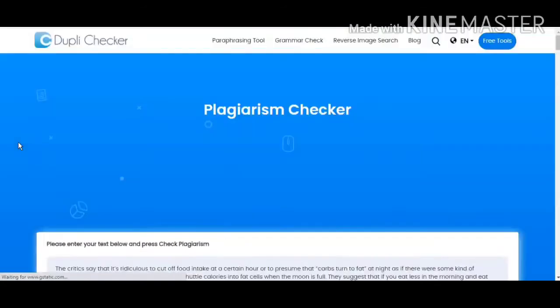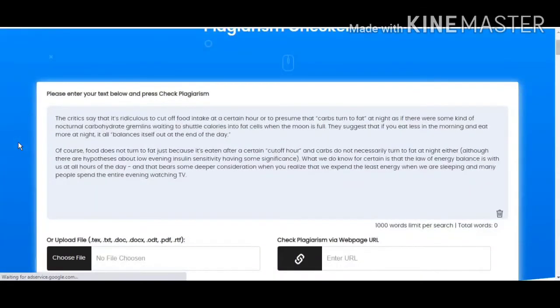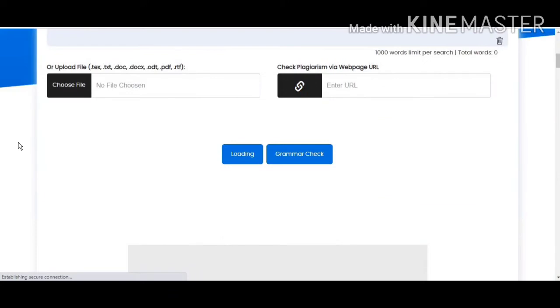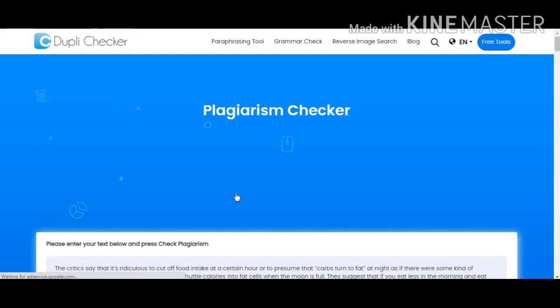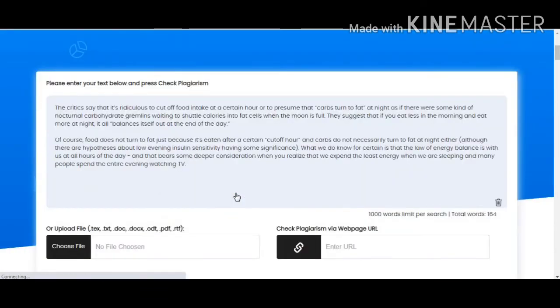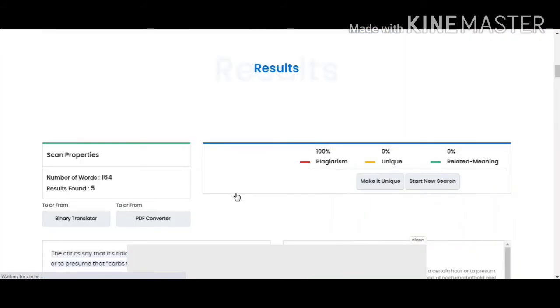So the Dupli Checker is fetching the plagiarism report for us. So let us wait. Here it is loading right now, scanning. Let's wait for a moment, and now we get the results here. As you know, guys, we have copied this content from a live blog post, so obviously this blog post has 100% plagiarism. Obviously guys, you are not going to use such kind of articles on your blog post, as Google will never rank you, okay.